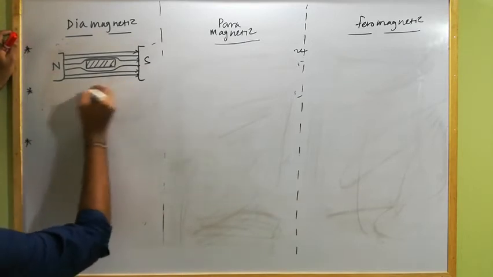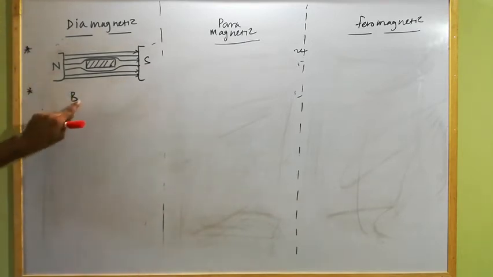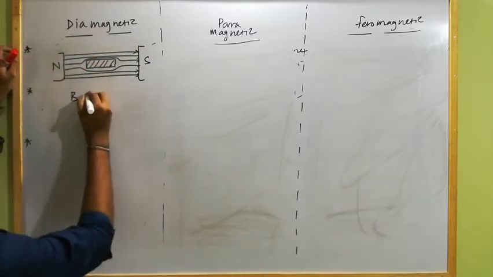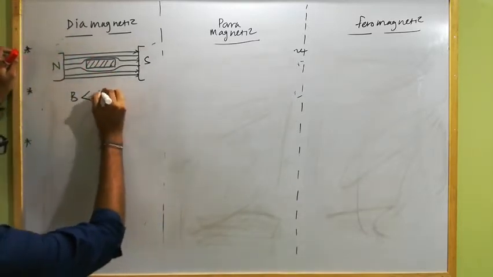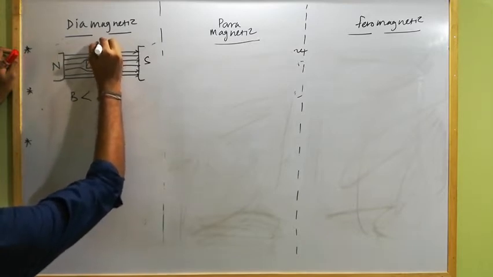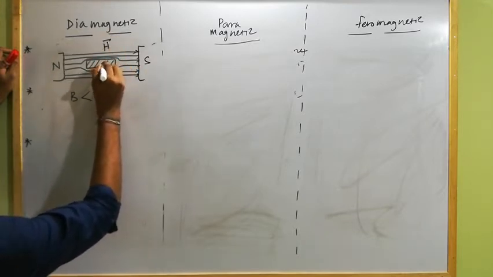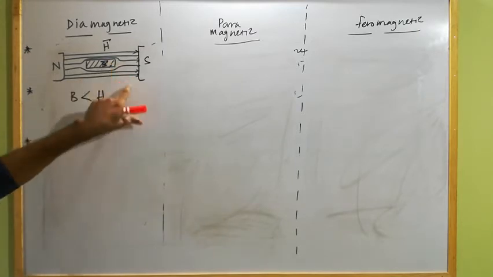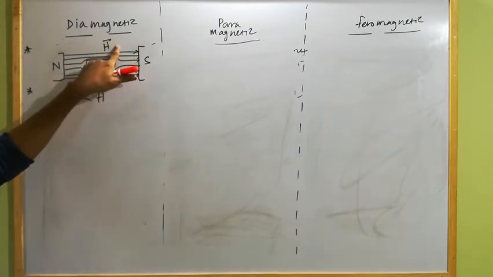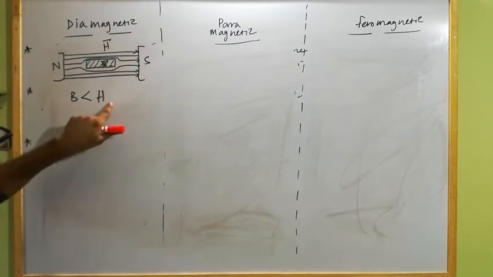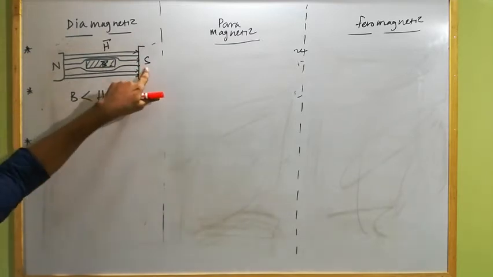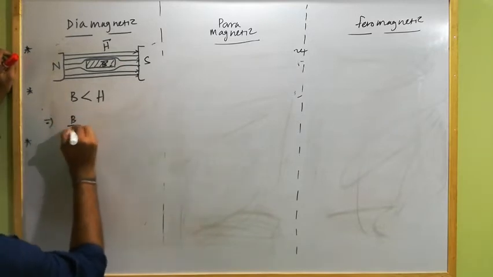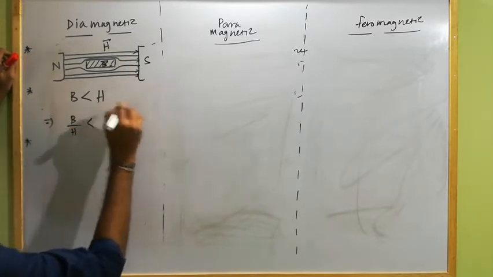So we can write that the induced magnetic field, or the magnetic field induction within the magnetic substance, is always less than the external magnetizing field strength H. If B is the induced magnetic field within the diamagnetic substance and H is the external magnetizing field strength, then B is always less than H in the case of a diamagnetic substance. Or from this we can write B by H is always less than 1.